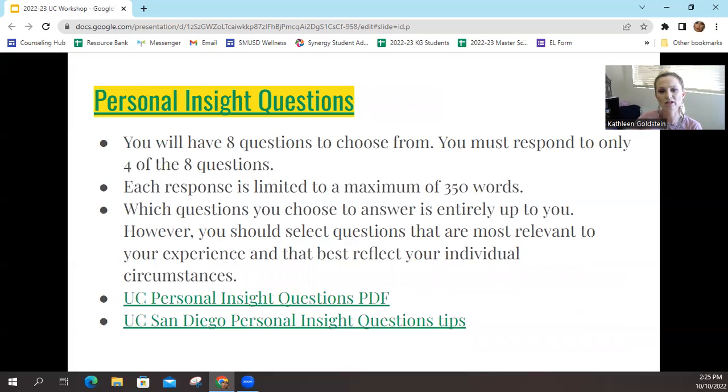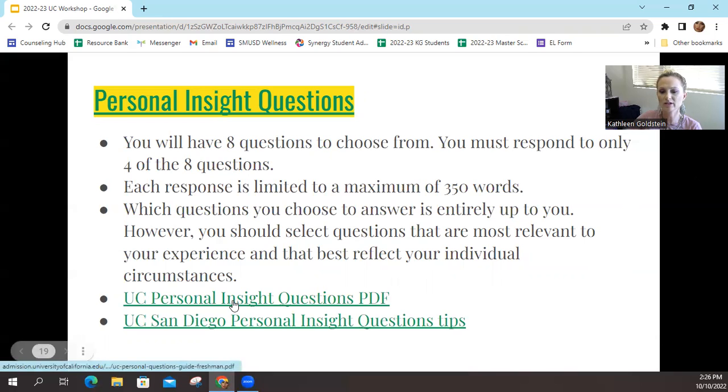Personal insight questions. There is a total of 8. You are to pick 4 and complete 4. There is a maximum of 350 words, so make sure to really get in there the core of what you're trying to share. The questions you choose are entirely up to you and should be based on what would be the most relevant to who you are as an individual.